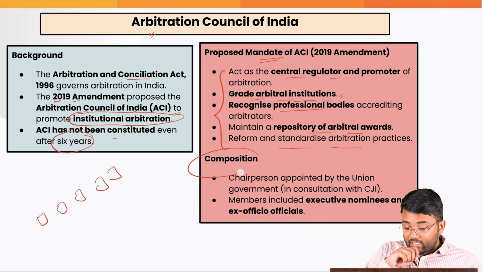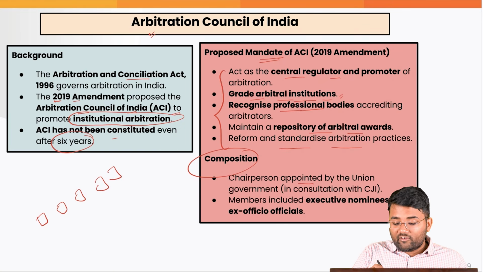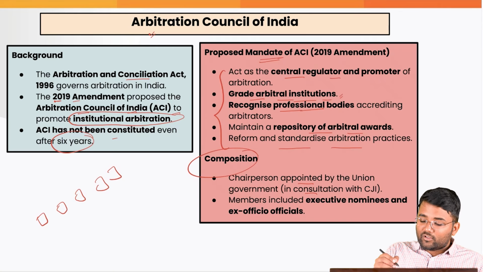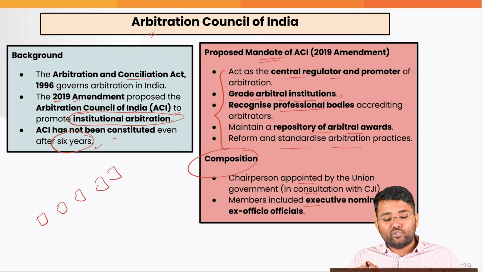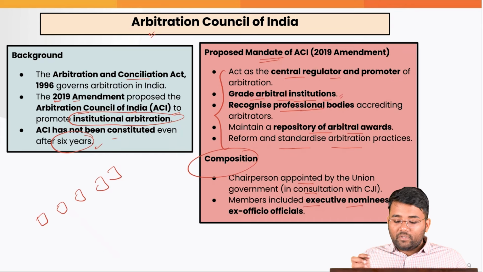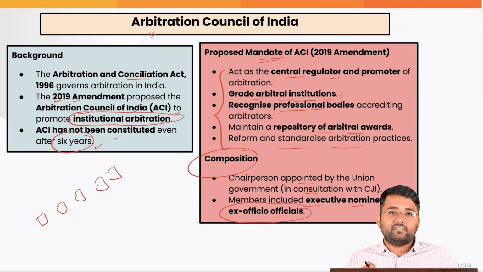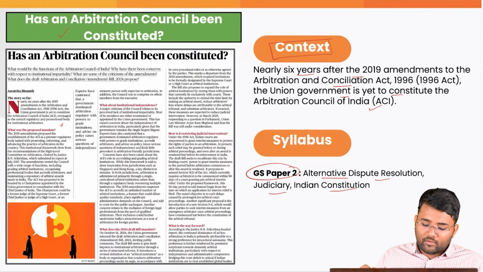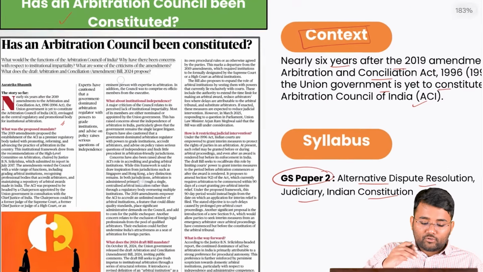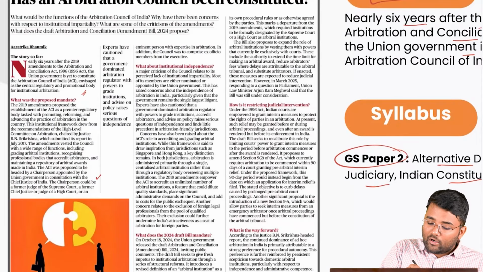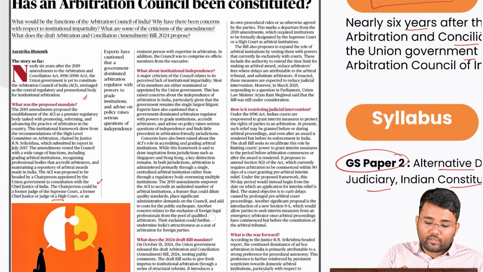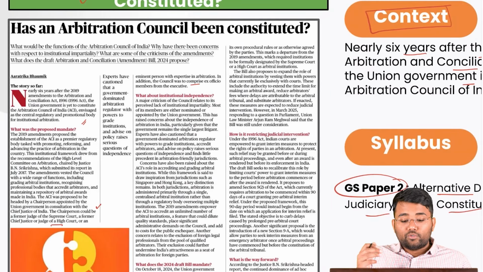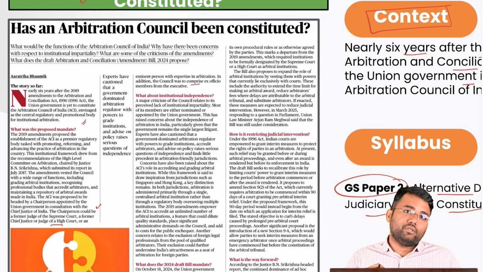The composition: there will be a chairperson who will be appointed by the Union government, after consultation with the Chief Justice of India. The members of this Arbitration Council of India will include certain executive nominees and ex officio officials. The exact persons, that information is still not out, who will be part of this. So here it is said that the chairperson could be a former judge of the Supreme Court, a former Chief Justice of a High Court, or an eminent person with expertise in arbitration. In addition, the council was to comprise ex officio members from the executive.